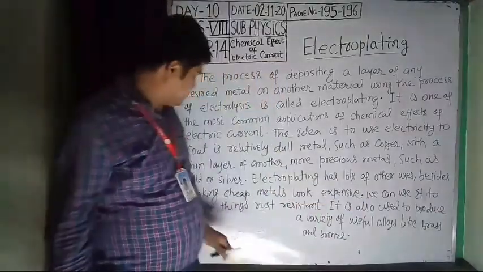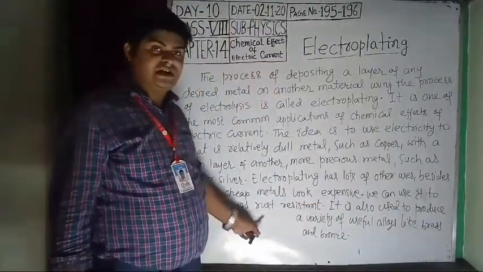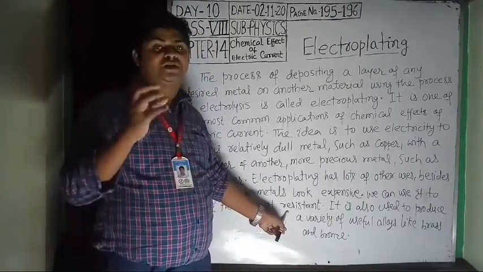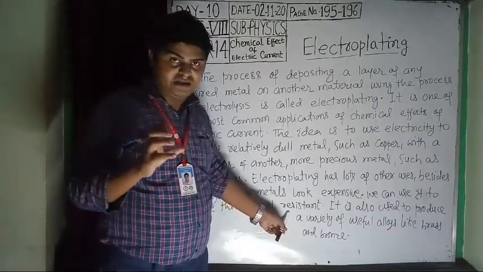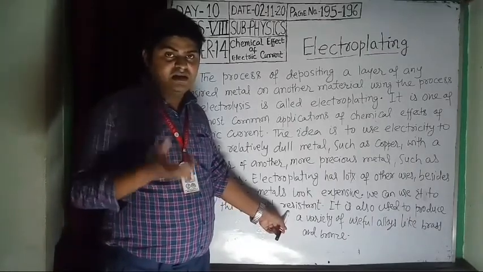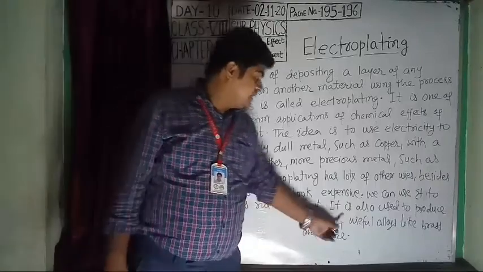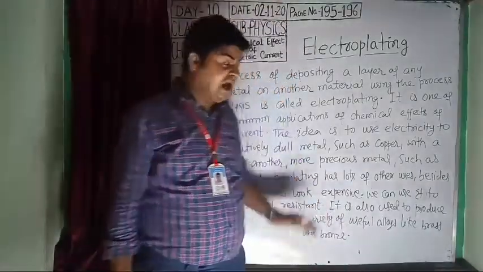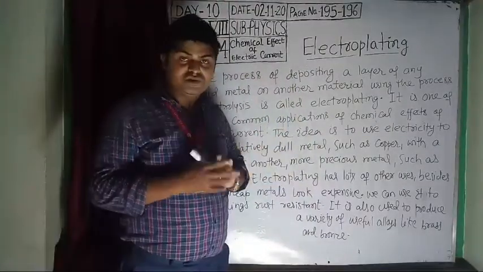We can also use it to make things rust resistant, to protect metals like iron from rust caused by contact with air. It is also used to produce a variety of useful alloys.